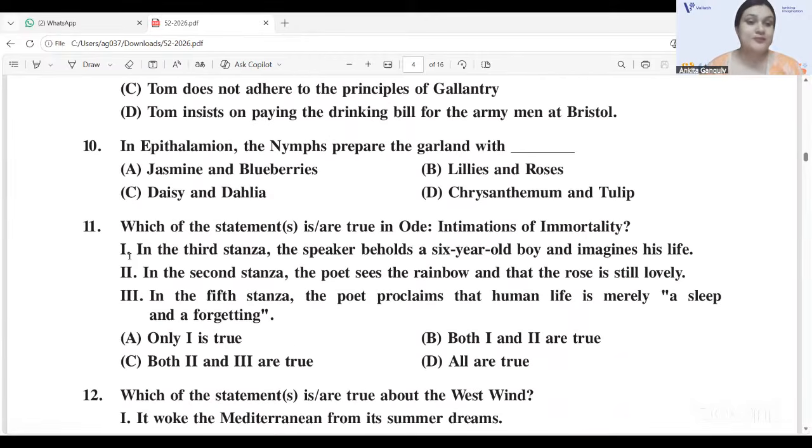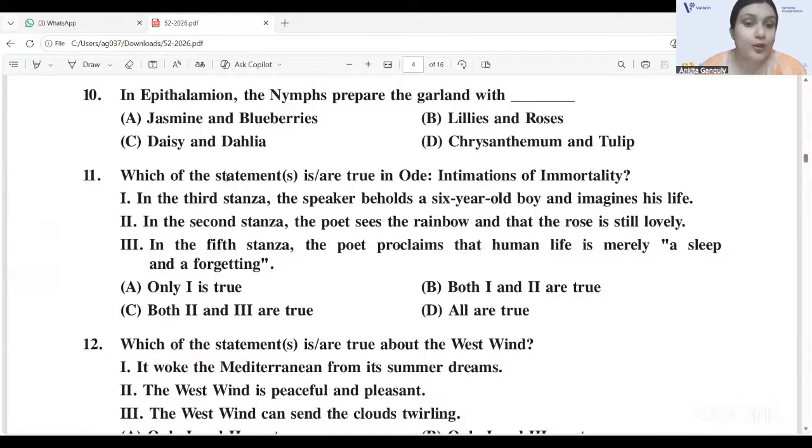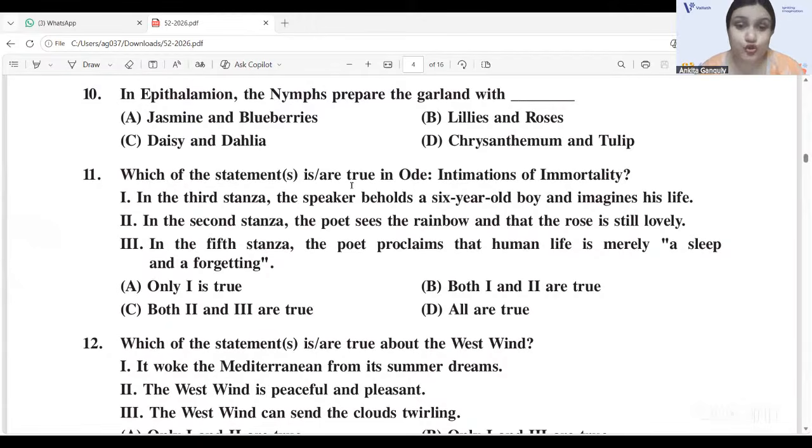Next, we have a question from Spenser's Epithalamion. In Epithalamion, the nymphs prepare the garland with B, lilies and roses. Which of the statements is or are true in Ode: Intimations of Immortality?